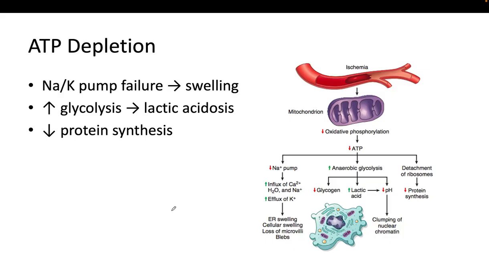Second, the cell shifts to anaerobic glycolysis, and this process will produce lactic acid, which lowers the pH and causes acidosis. Third, protein synthesis decreases, and this happens because ribosomes detach from the rough endoplasmic reticulum. So those are the main changes that you will have when you have ATP depletion.